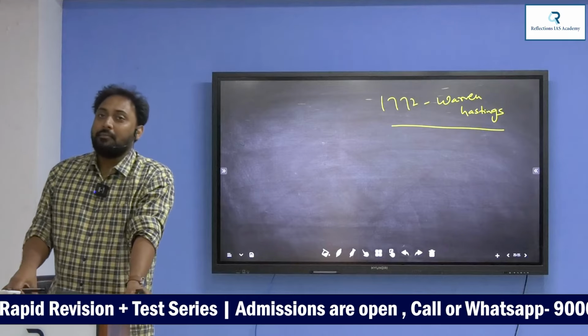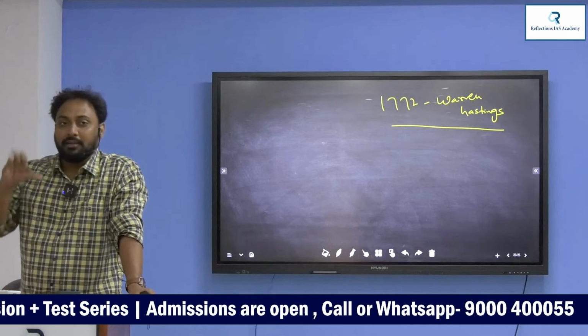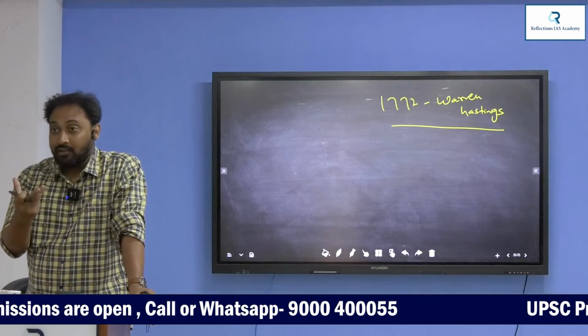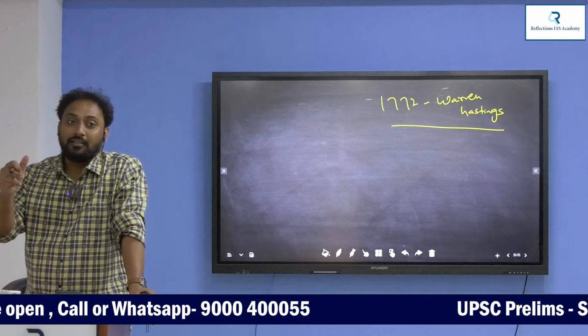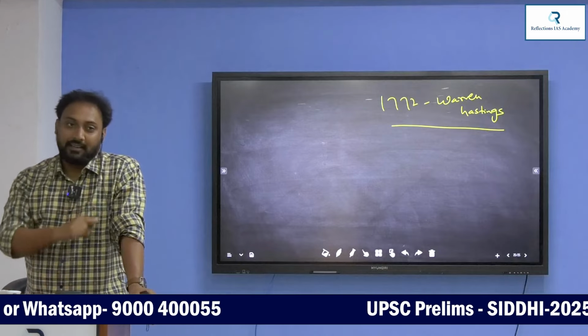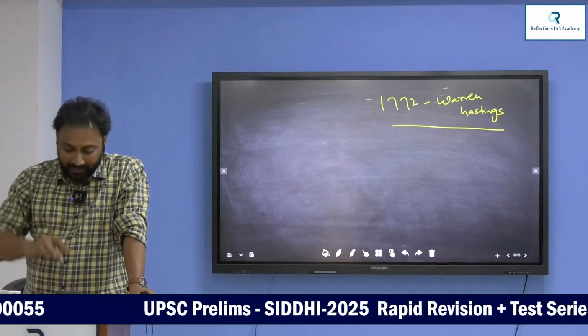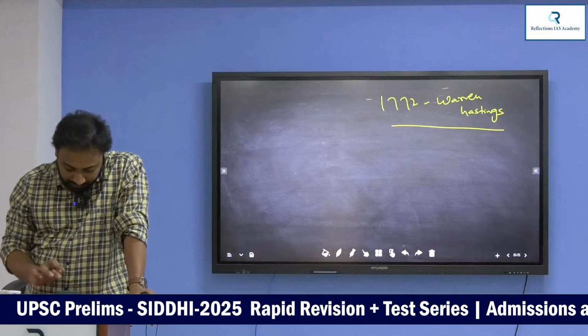Now, the English East India Company has a body established in London called the Court of Directors. There is one more body called the Board of Control. The Board of Control was established according to the 1784 Pitt's India Act. Okay.